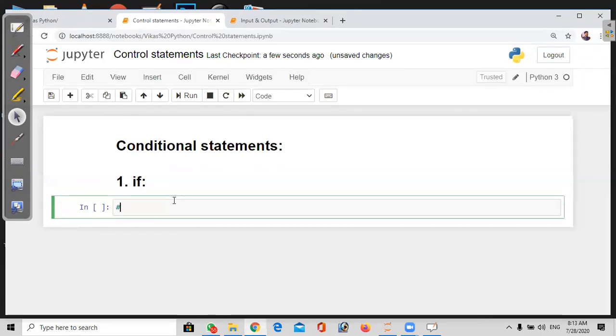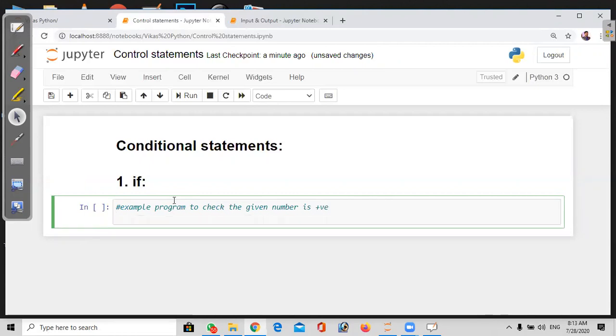Here I'm going to write an example program, positive, just to check whether a given number is positive or not. I'm going to take one number a equal to 10, or else we directly ask the user to enter the number. Enter int of input, we are taking only integers, that's why I'm typecasting it. Enter number to check.